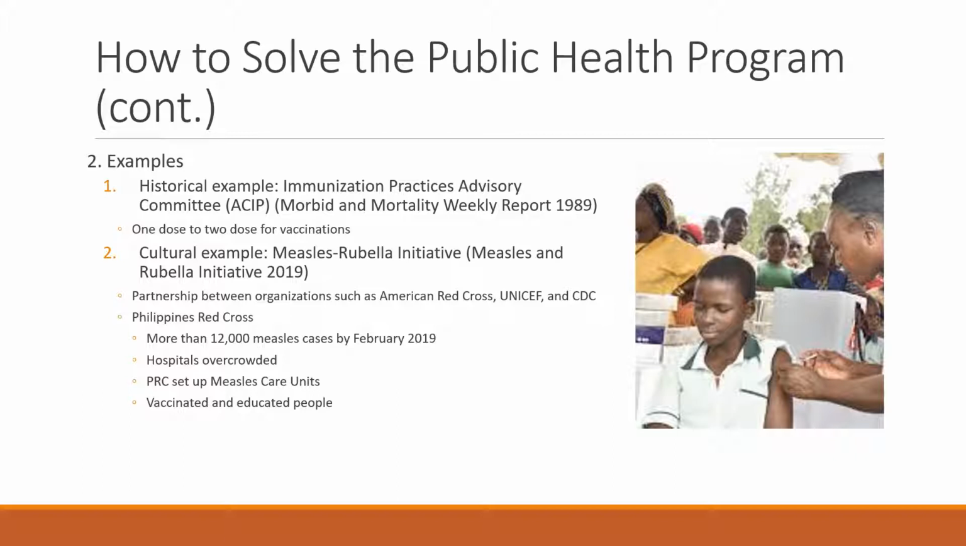Another example of prevention was when the Global Partnership Measles Rubella Initiative worked in the Philippines this year to combat the 12,000 measles cases in February 2019. The hospitals were overcrowded during this, and people had to share beds, which is bad because it is a highly contagious disease. The PRC set up measles care units. They had extra beds in emergency rooms for people suspected to have the disease, and they also vaccinated and educated people. And this is important for people to know. It is important for people to know what measles is so something like this will not happen again.